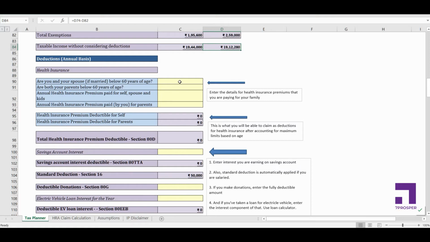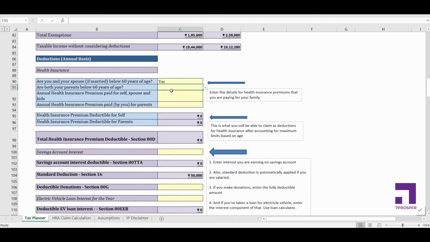I'll be considering the same amount for both of them. For example, health insurance, you are going to take the same amount of health insurance irrespective of tax. It's not driven by the tax anymore, it's driven by how much coverage you need. Okay, so first, for you and your spouse, whether both of you are below 60 years of age or not. If you are below, select it as yes. I'll select this as yes.